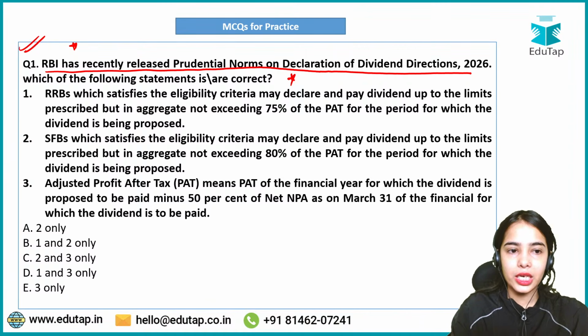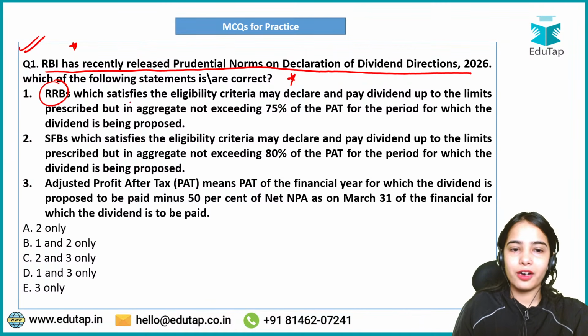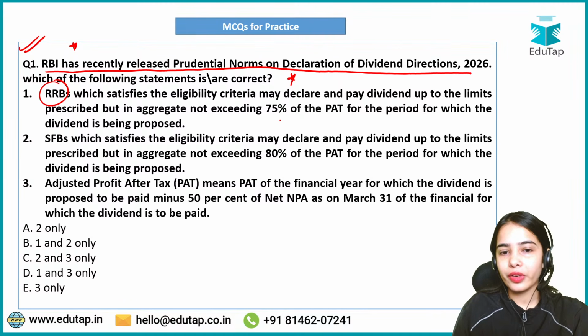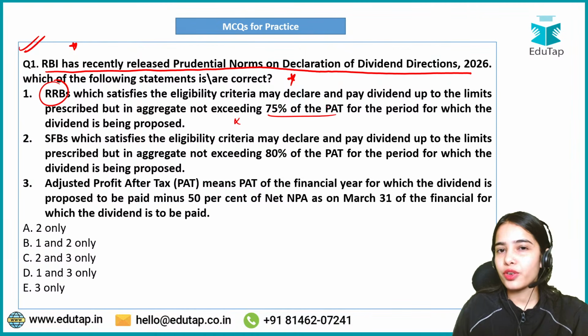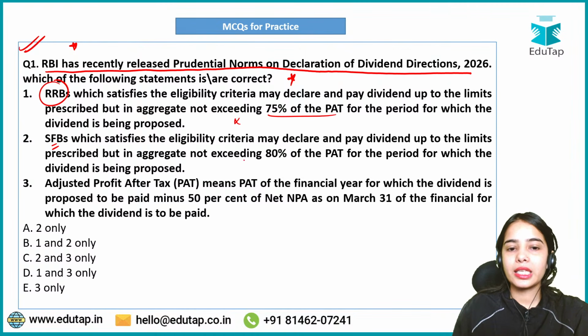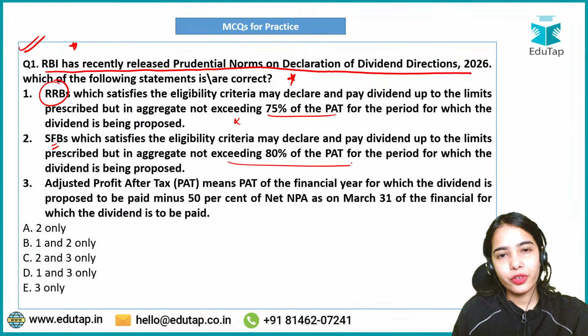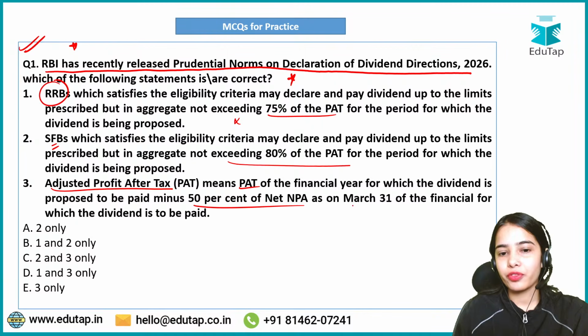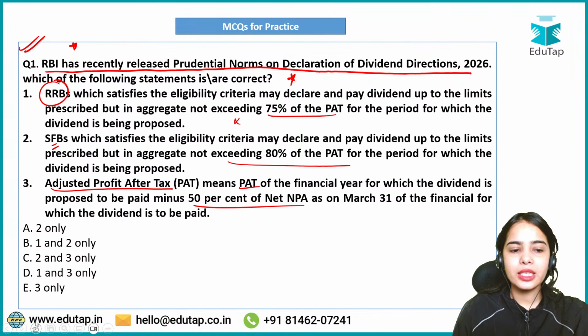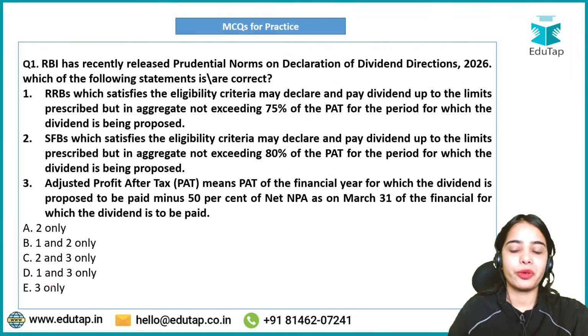RRBs' dividend should not exceed 75% of the PAT. Small finance banks' dividend should not exceed 80% of the profit after tax. Adjusted profit after tax is profit after tax minus 50% of the net NPA. So do read the statements very carefully.